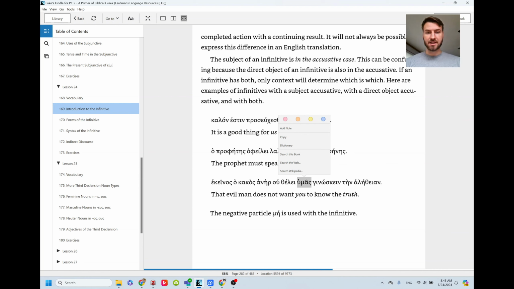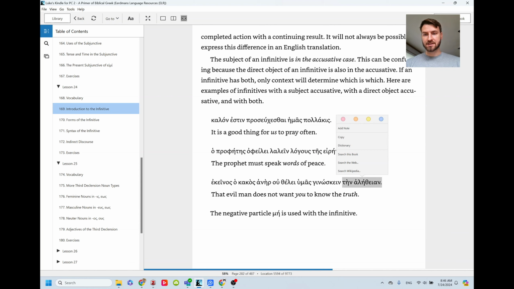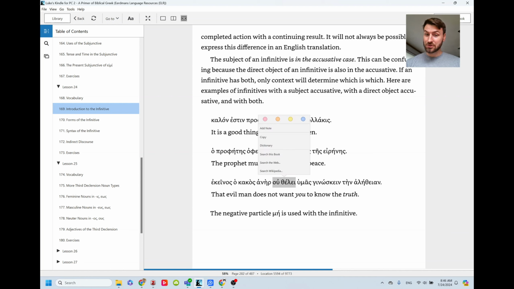Sometimes you have two accusatives, humas and tein alethian. They're both accusative. So you have to look at context. Sometimes the accusatives are stacked together. So, he does not want the truth to know you. It just doesn't make sense in context.